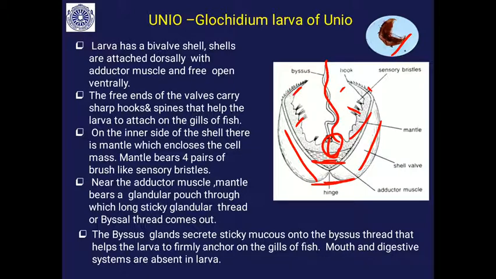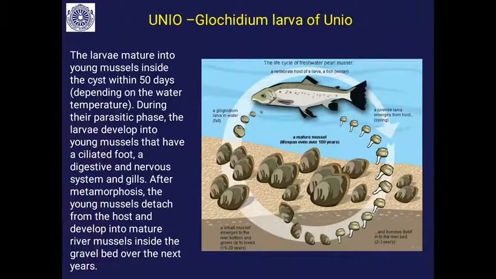The byssus glands secrete sticky mucus into the byssus thread that helps the larva to firmly anchor on the gills of the fish. Mouth and digestive systems are absent in the larva. It is a parasite, that is why mouth and digestive systems are absent here, and when it metamorphoses into an adult, it will develop all those structures.